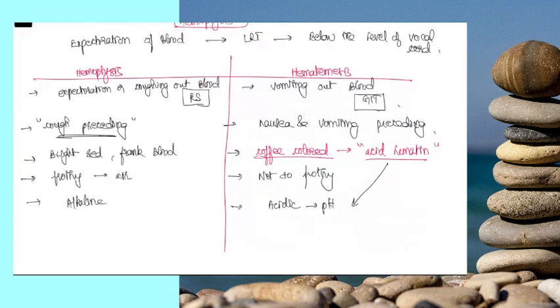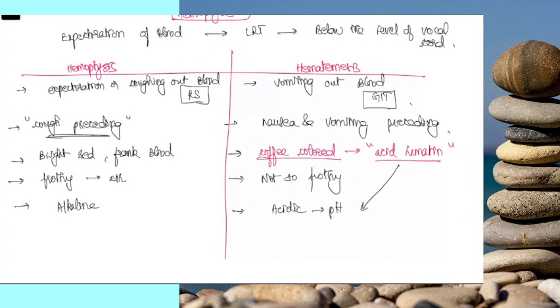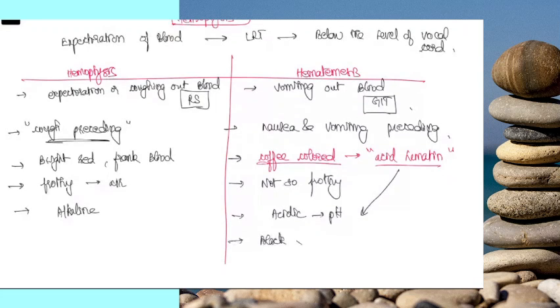And hematemesis, if it comes out through the lower GI tract, that is via the rectum and anal canal, it will be black and tarry in color. That is known as melena. So even though it comes out through the lower GI tract, it is actually blood from the upper GI tract that has come out via the small intestine through the large intestine to the rectum. So hematemesis patients, after 1 or 2 days, they will tell that they are passing black and tarry stools. That is known as melena.